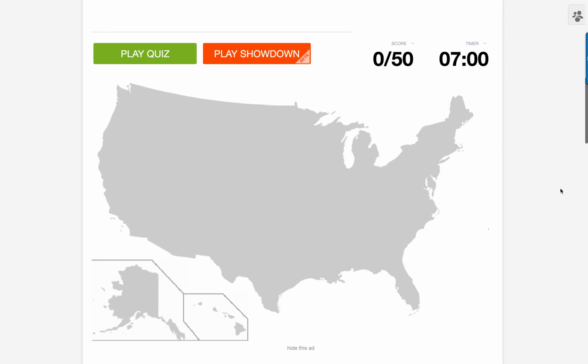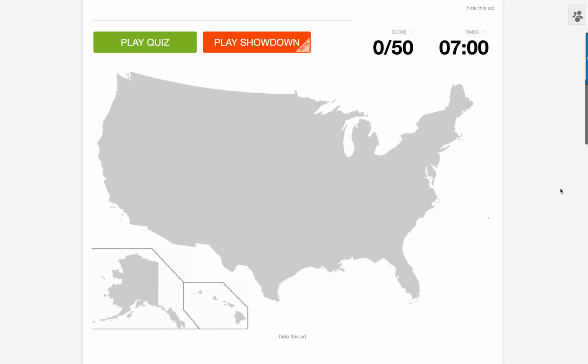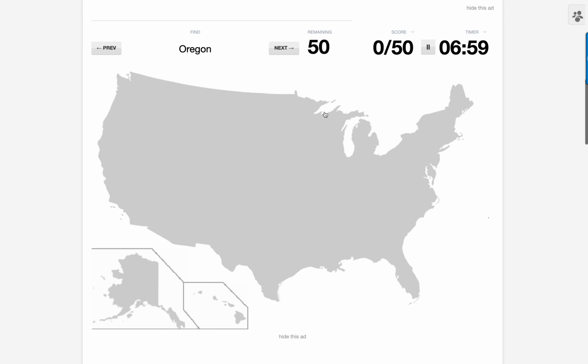Today it's time for the big one. I tried and failed last week, but I'm back with a vengeance. This is the US no state outline map on Sporkle. I'm going to try and get all 50 in under 7 minutes in the order that Sporkle gives them to me. And remember, there's no borders here, so I've got to guess where they are. Without further ado, let's play the quiz.